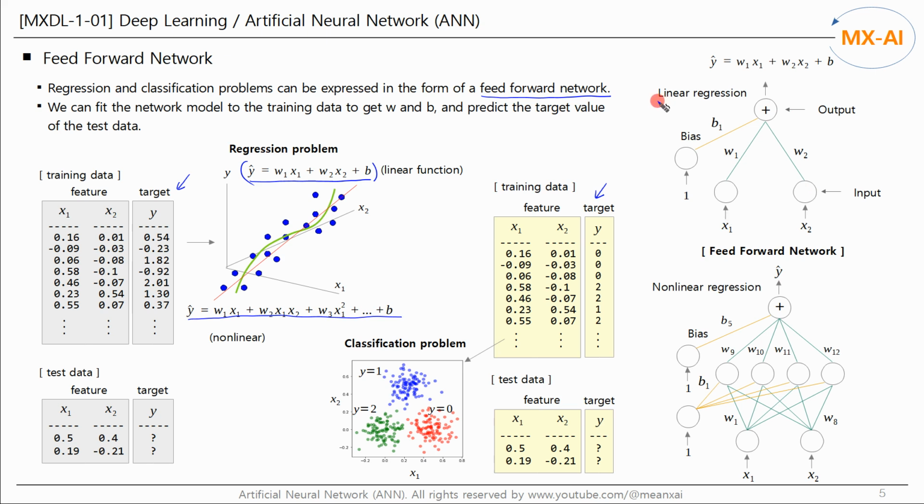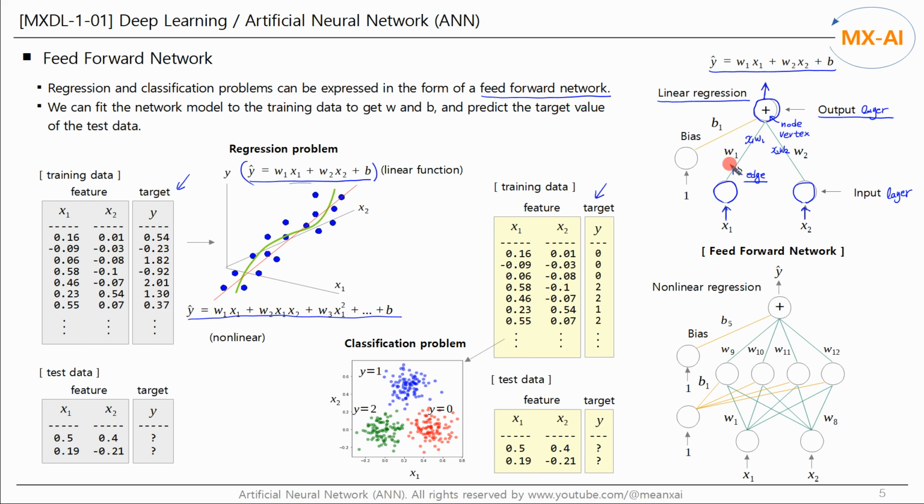This network can be applied to linear regression problems. This is called a node or vertex, and the connection between two nodes is called an edge. There is an input layer where the data is input, and an output layer where the results are output. Data points are input into the input layer one by one. The input value is multiplied by the edge value, and the added value is output. Then the output will be this value. This is identical to the mathematical model on the left.